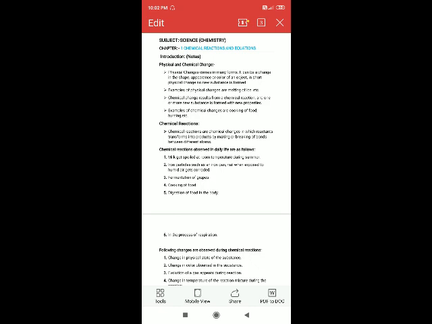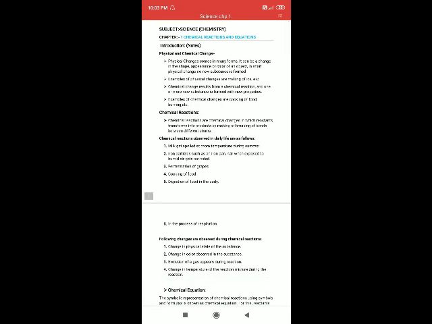While in case of chemical change, it's completely opposite. In chemical change, some chemical reactions take place and a completely new substance is formed, and that substance has completely new properties. For example, changes like cooking of food, burning, etc. The vegetables, when we cook them, turn into tasty and delicious food.